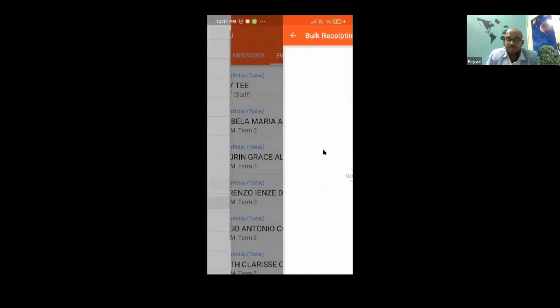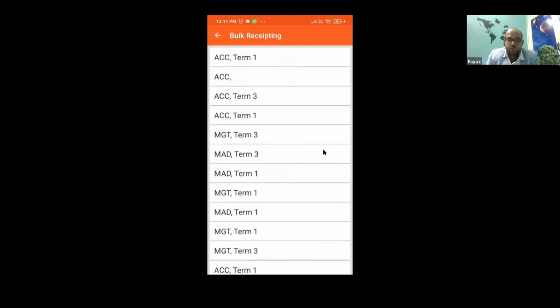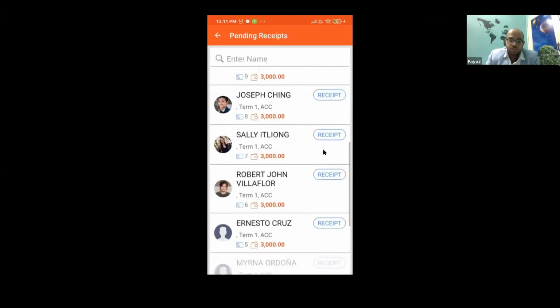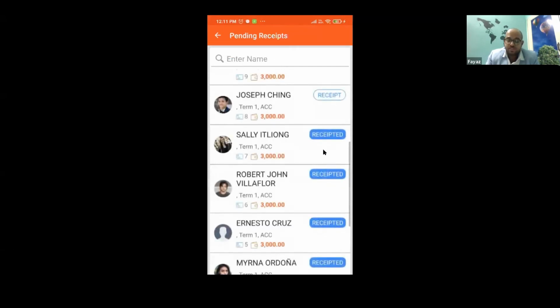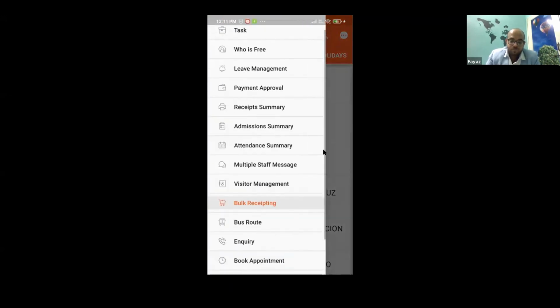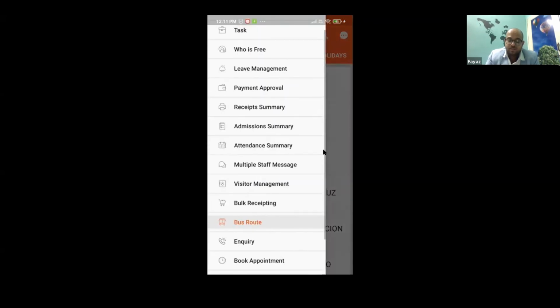Bulk receipting, let us say I want to send receipts to a group of students. I can select, say, seven or eight students. To all these people I want to send a receipt. With a single click you can see receipts will be sent. Bus routes, you can manage the different bus routes, and other things like the one I've shown.